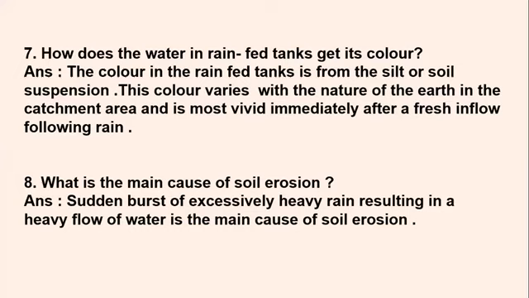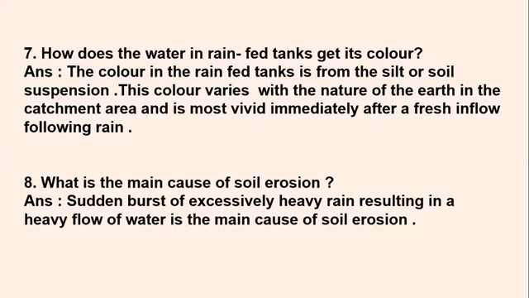The answer is the sudden burst of excessively heavy rain resulting in a heavy flow of water is the main cause of soil erosion. When there is a sudden burst of heavy rain, it starts pouring down very heavily and results in a very heavy flow of water.